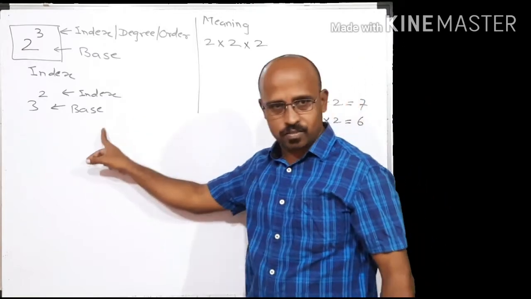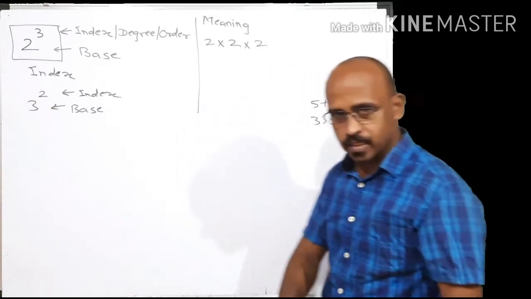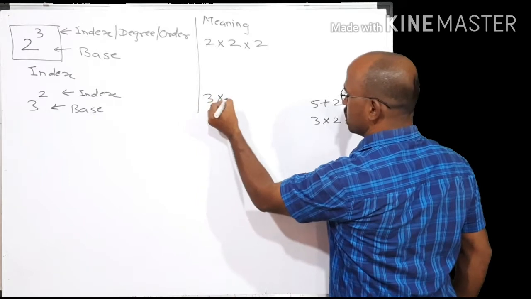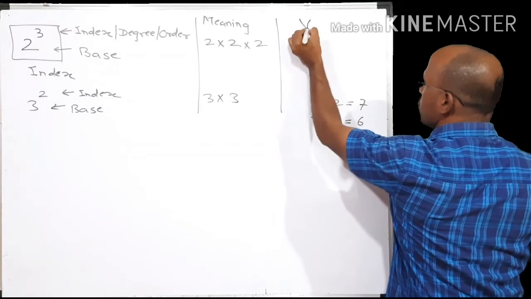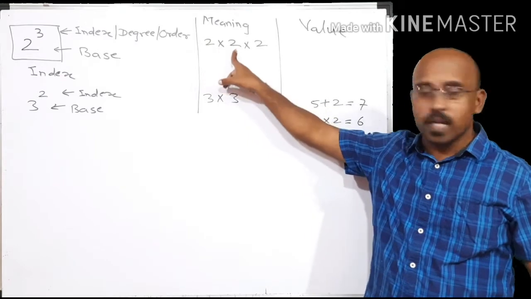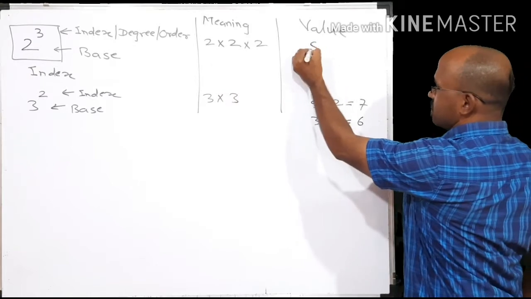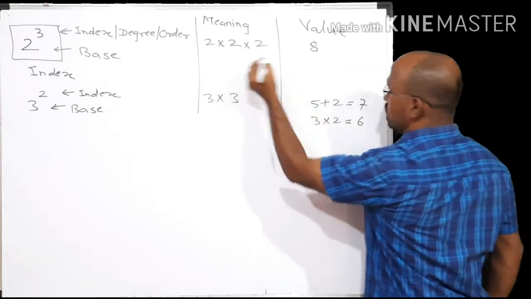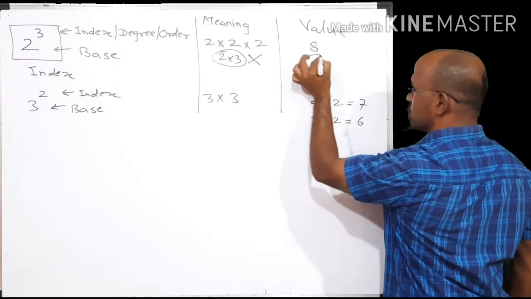Clear? In this case, 3 raised to 2, multiply the base 3 with itself. How many times? Index times, means 2 times. 3 multiplied by 3. That is the meaning of this. And finally, based on this meaning, you can find out the value. The value is 2 into 2. Now what is this? 2 multiplied by 2 is 4. 4 multiplied by 2 is 8. Please, 2 twos are 4, 4 twos are 8. It is not 2 multiplied by 3, which is 6.